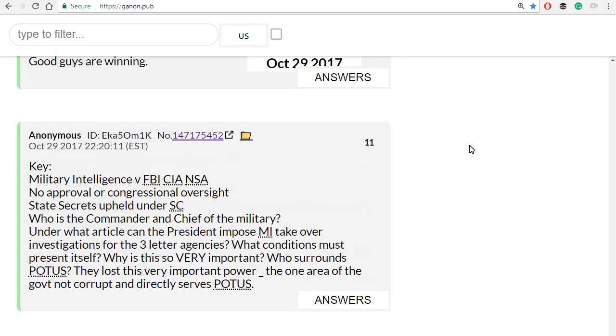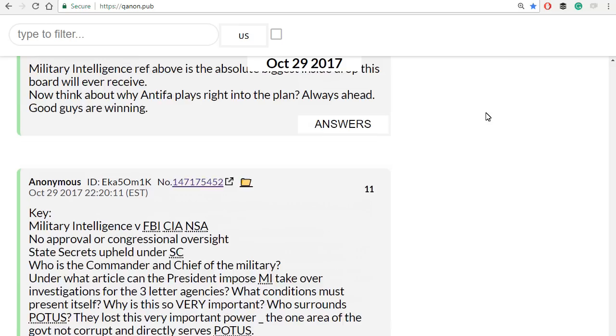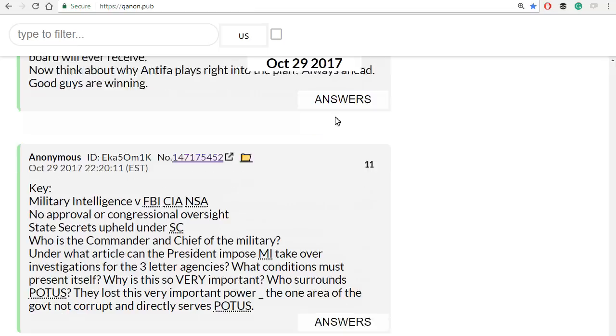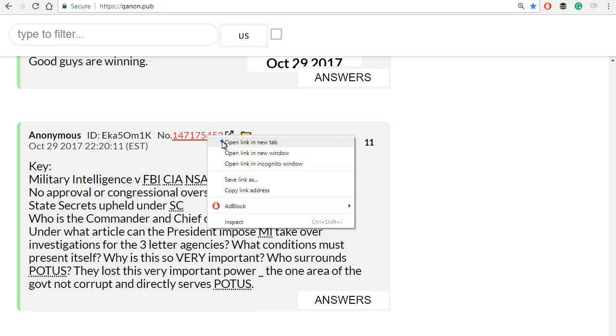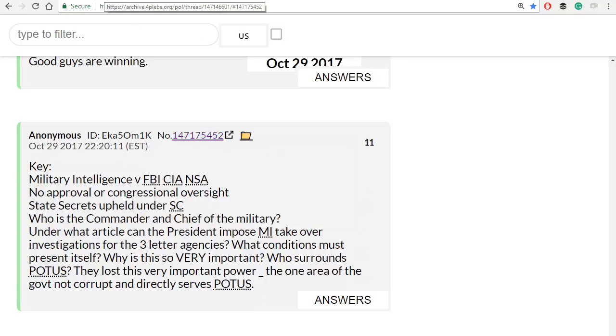Now, I'd like to scroll all the way back to October 29th. And this was actually the first day that Q was posting. You can see the date here, and here's a post number. This was actually when Q was posting on 4chan. So if you click on this numbered link in the upper right corner, it will take you to the original Q post on 4chan.